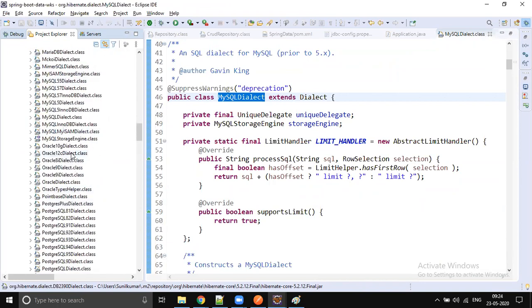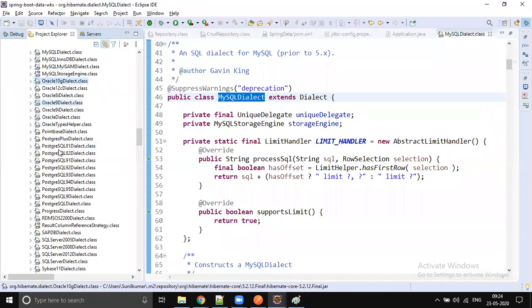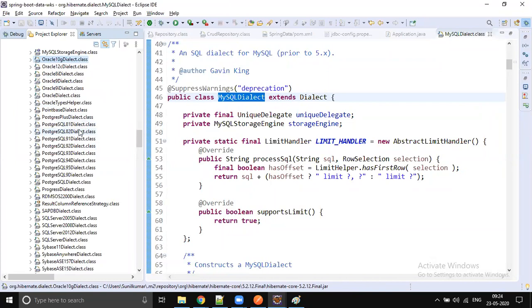Let's check Oracle. We have the Oracle dialect, which is for older versions. We have 9i, 9, 8i, 12c, 10g, right? So there are so many Oracle versions available, and for each and every version there is a separate dialect written. And Postgres, how many do we have? 81, 82, 91, 92, 93, 94, 95, and some default support available, right? PostgreSQL. So this dialect is very, very important.